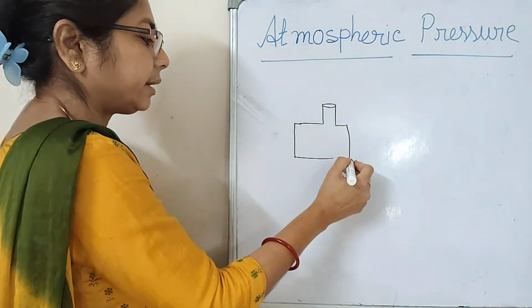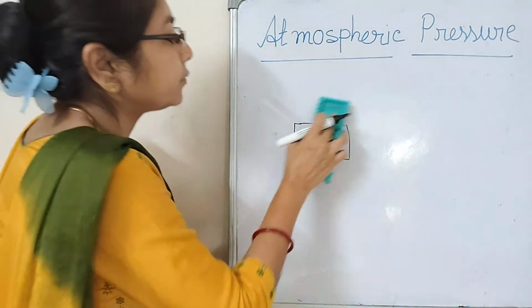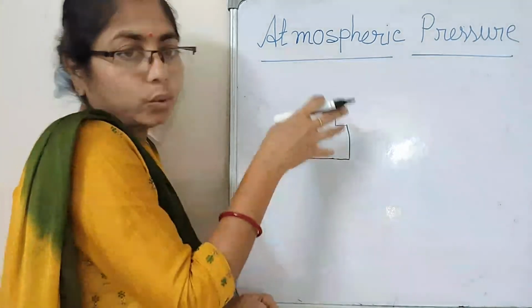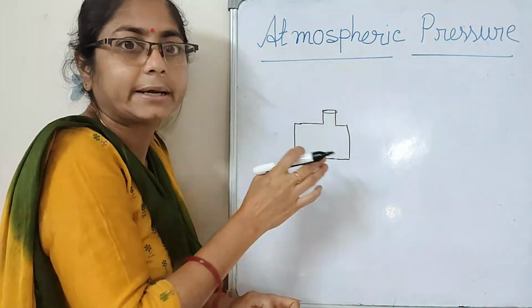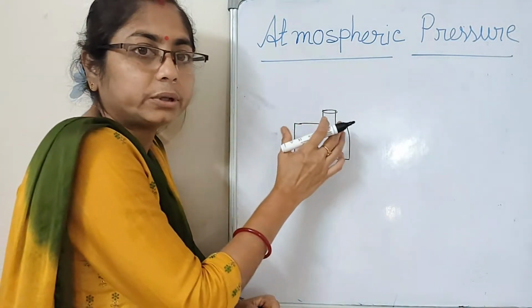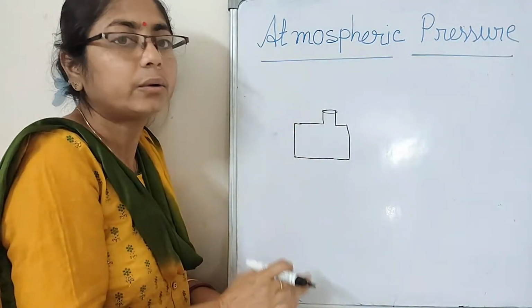It has one lid, one opening. It is a 2 liter mobile container. You can put anything; we put water inside this one. After that, we put this container on a tripod stand and turn the burner on.